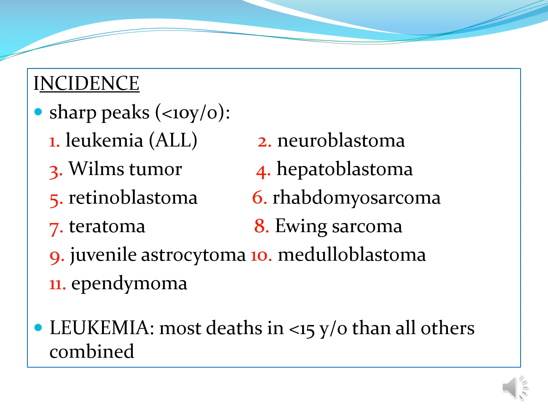Fifth, retinoblastoma. Sixth, rhabdomyosarcoma. Seventh, your teratoma. Eighth, Ewing sarcoma. Ninth, your juvenile astrocytoma. Tenth, medulloblastoma. And eleventh, ependymoma. Leukemia causes most death in the less than 15-year-old than all other tumors combined.